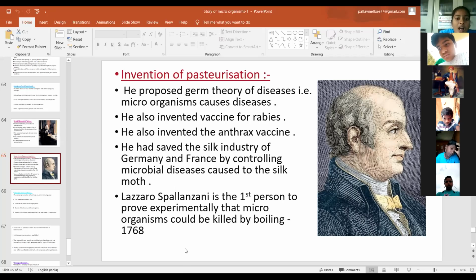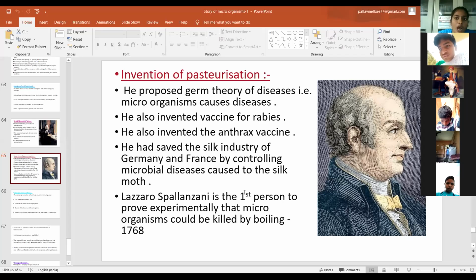Next, he also invented the anthrax vaccine. Anthrax is a disease affecting goats and sheep. And he also invented pasteurization, that means a preservation method.